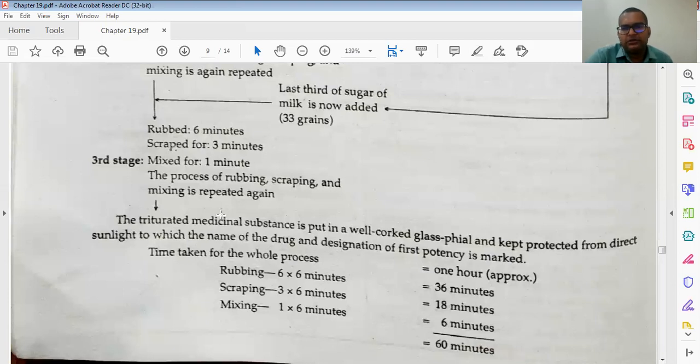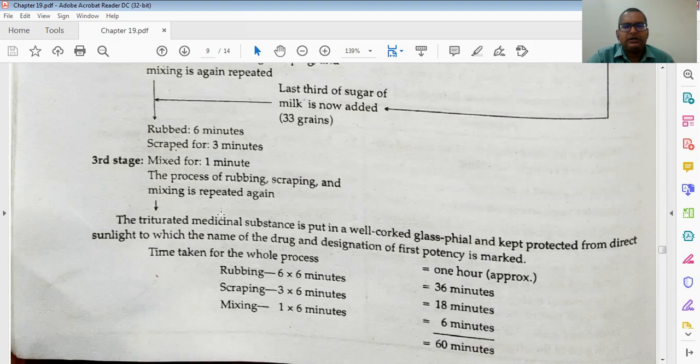I told you earlier also that direct sunlight should be avoided. The name of the drug and the designation of the first potency are marked on the vial. In centesimal, as you already know, you can write just 1 or 1C. Both are accepted, but the correct form is 1CH. H stands for Hahnemannian, Hahnemannian centesimal potency.